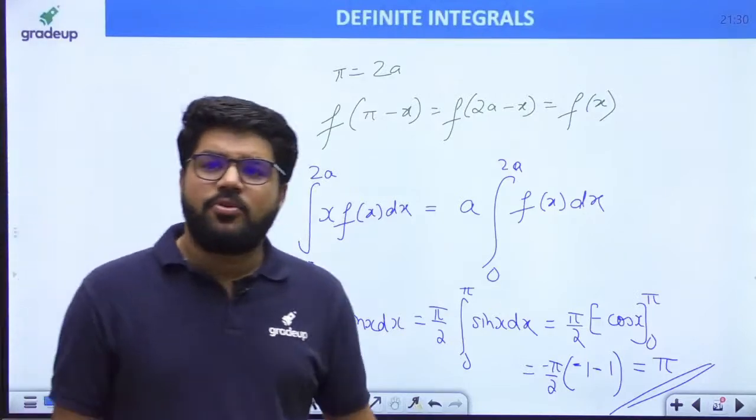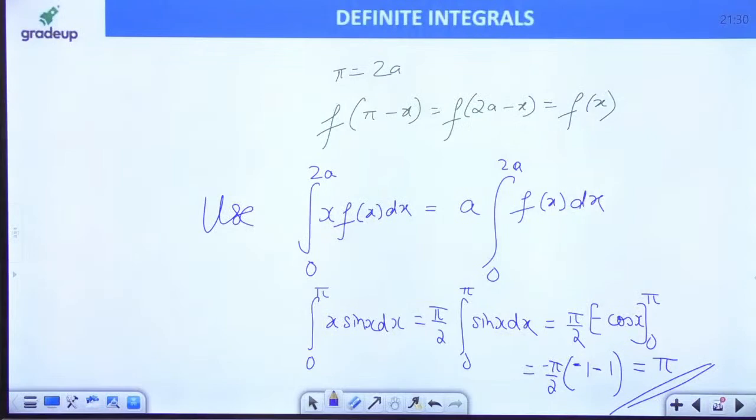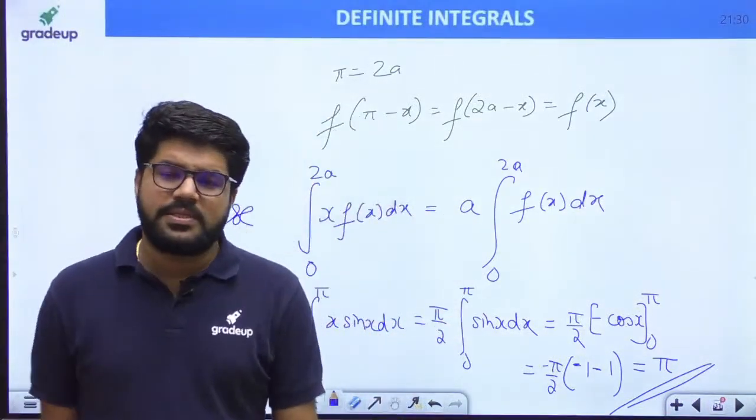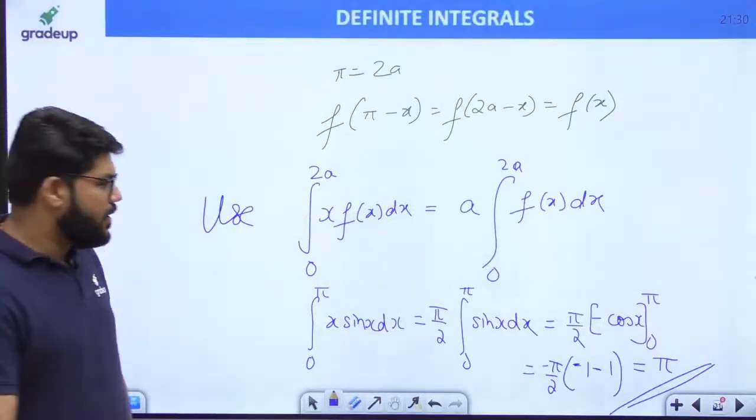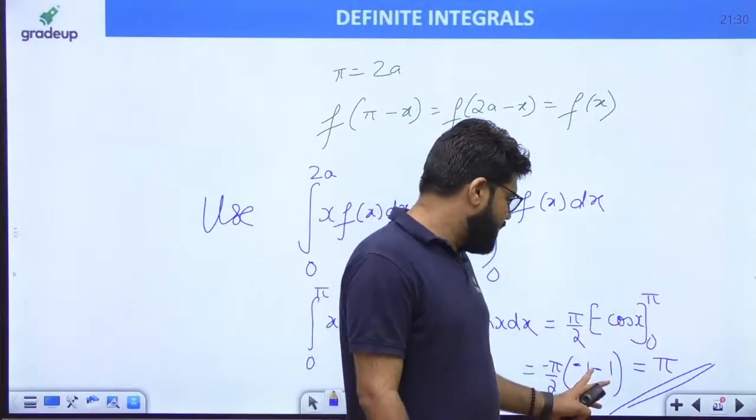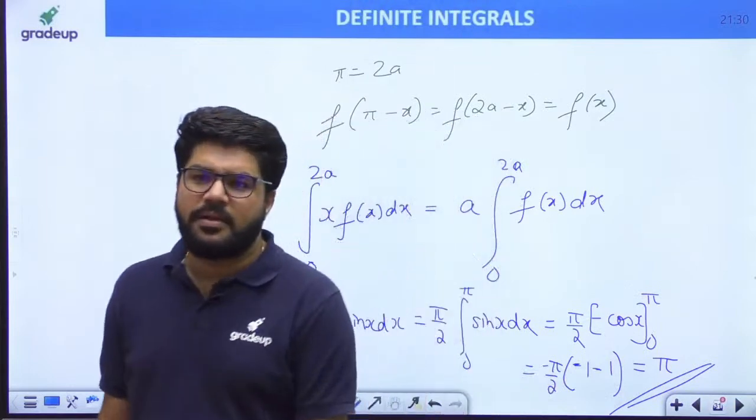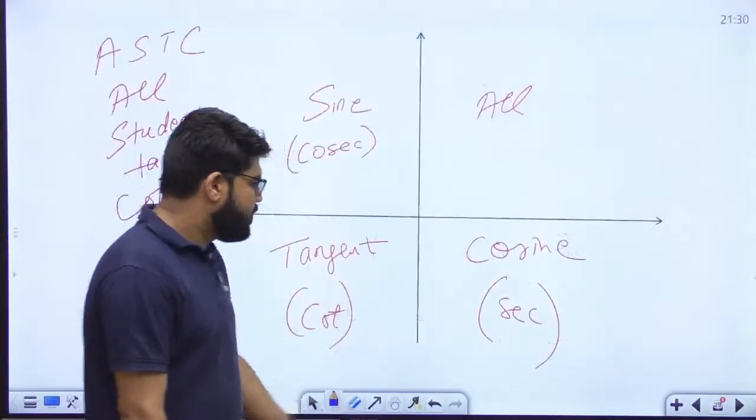The answer is turning out to be pi, right? So check it up. Some people were saying 0. The integral of sin x we know is minus cos x. Minus minus cancel also. Cos pi is cos 180, which is minus 1, and cos 0 is 1. Upper limit minus lower limit.